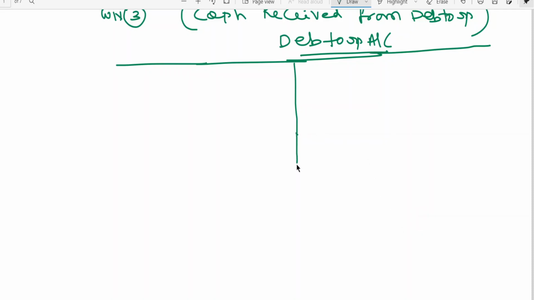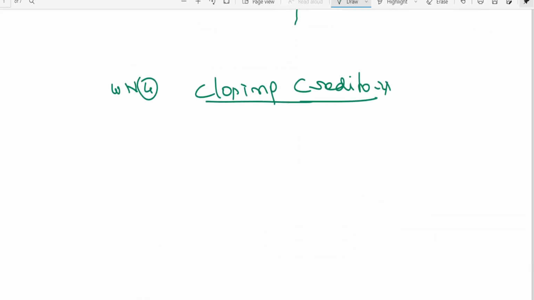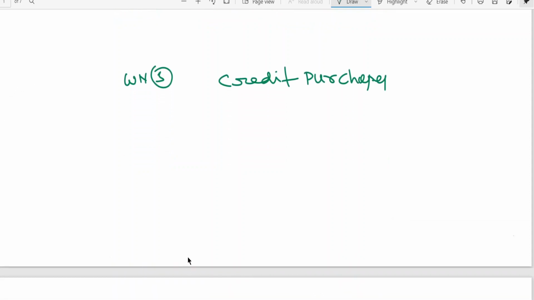Then fourth working notes: closing creditors. Working notes number 5 is about credit purchases. Working notes number 6 is about